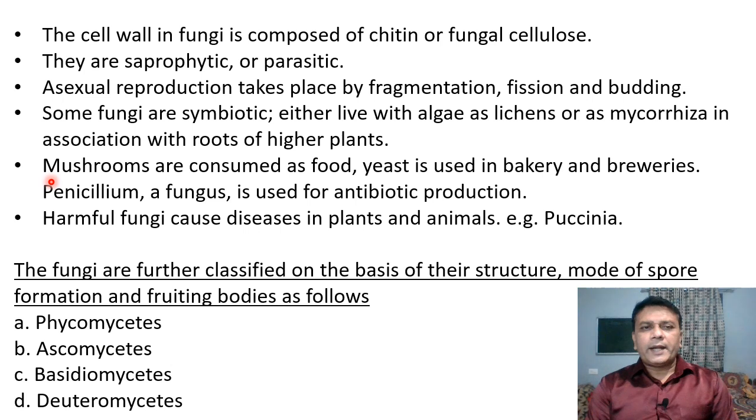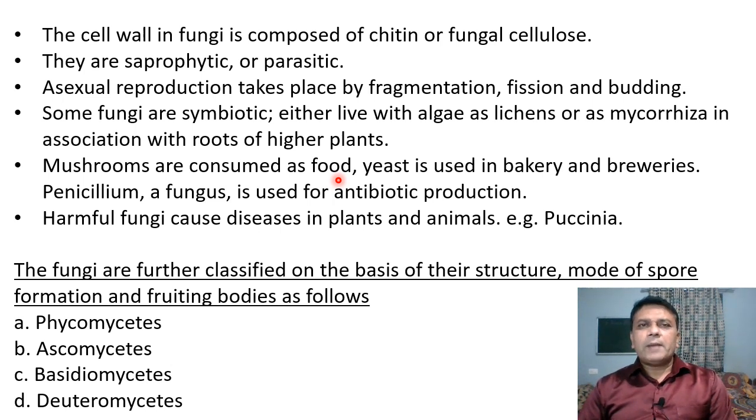Then mushroom, a type of fungus, you all know about mushroom. Mushrooms are consumed as food, as they are rich in different types of nutrients. They contain proteins and different types of minerals, and they are sugar free.